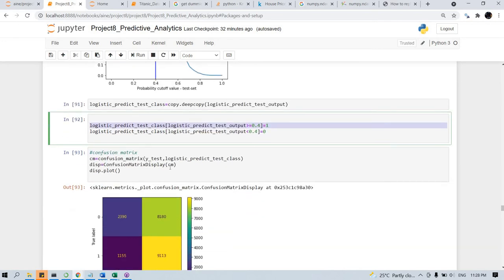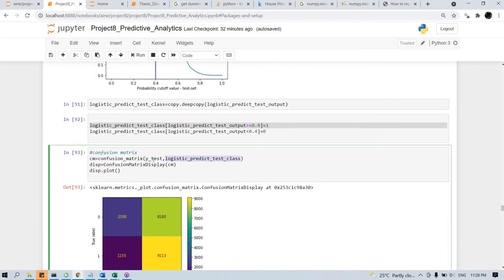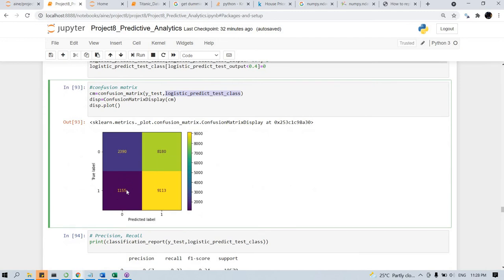Then we create the confusion matrix using the true label and the predicted label. Y-test is the true label, and the logistic predicted class is the predicted label. When constructing the confusion matrix, we see a case where the true label is 0 but the predicted label is 1.